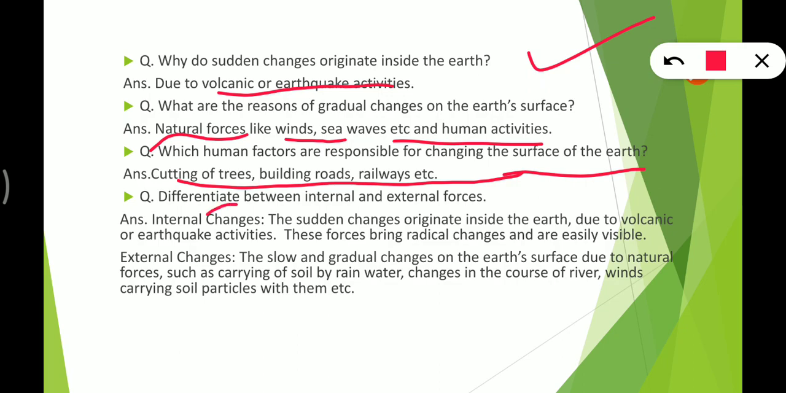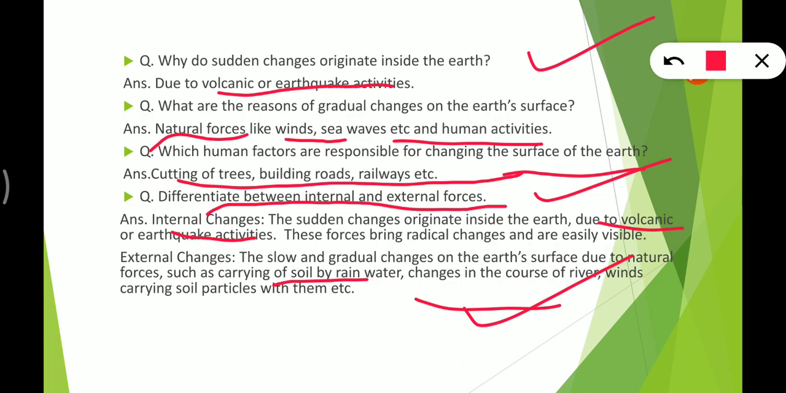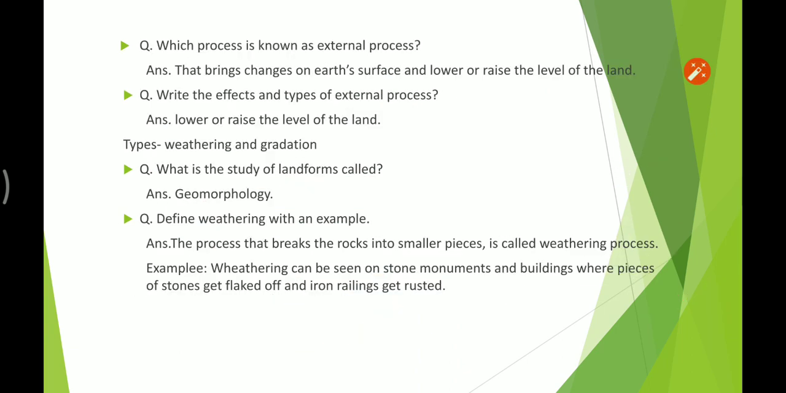Then after, differentiate between internal and external process. So internal is inside the earth, external is outside the earth. Inside, there are volcanic and earthquake activities, and in external there are carrying of soil by the rainwater or water, changes in the course of river, winds carrying of soil particles, etc. So this is it, let's move to the next one.